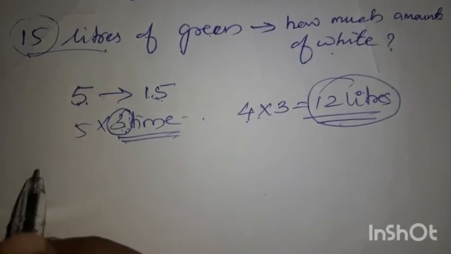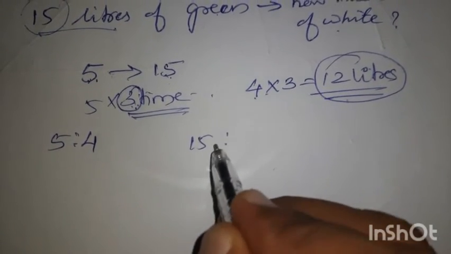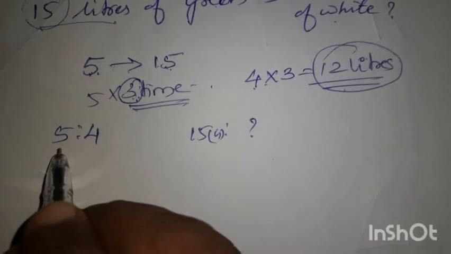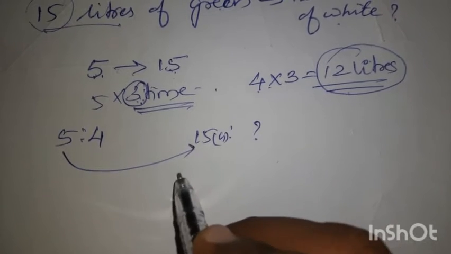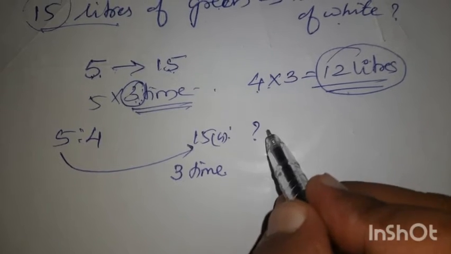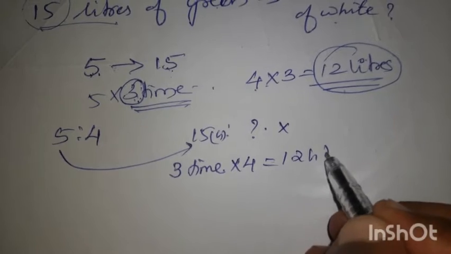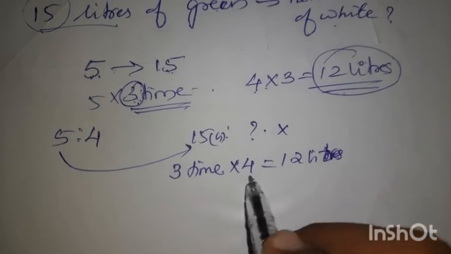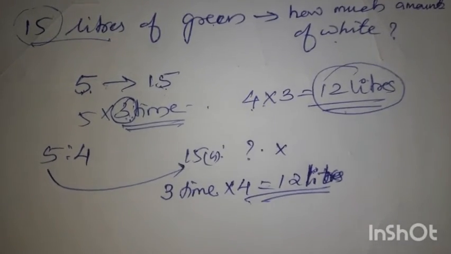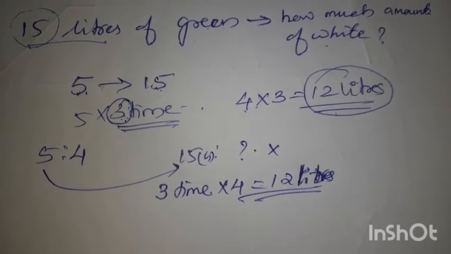That is the ratio. Okay. Our ratio is 5:4. We have to add 15 liters of green. How much white should we add? That means how many times 5 is 15? 3 times. So that 3 times we have to add here. So 4 multiplied by 3 is equal to 12 liters. So 12 liters of white paint is added with 15 liters of green. So the ratio will not be changing. That should be the same everywhere.